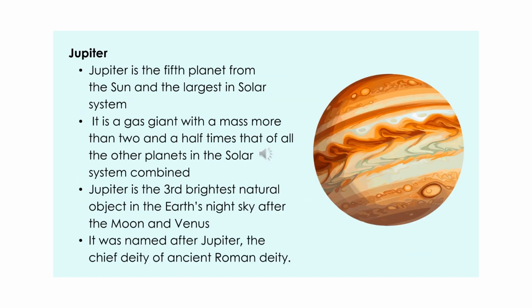Jupiter. Jupiter is the fifth planet from the Sun and the largest in the solar system. It is a gas giant with a mass more than 2.5 times that of all the other planets in the solar system combined. Jupiter is the third brightest natural object in Earth's night sky after the Moon and Venus. It was named after Jupiter, the chief deity of ancient Roman religion.